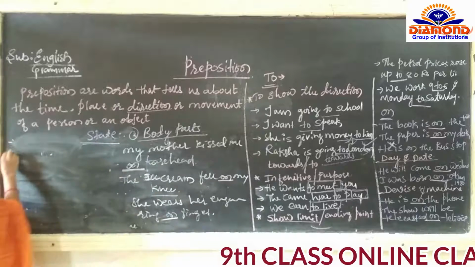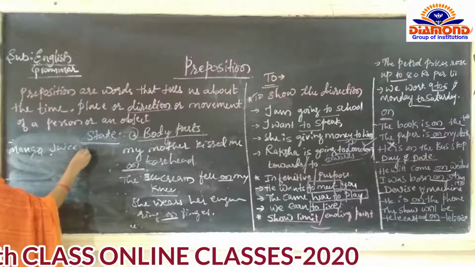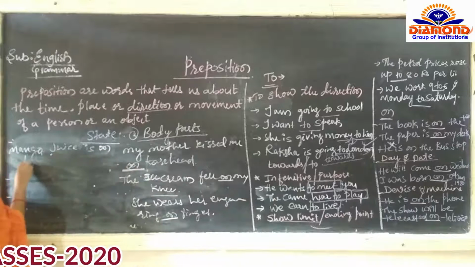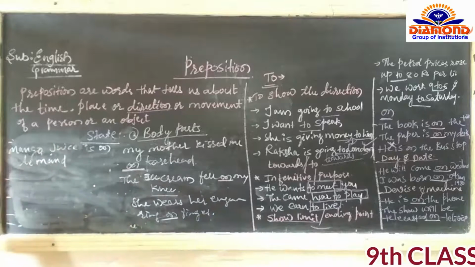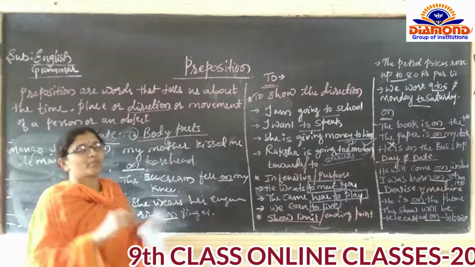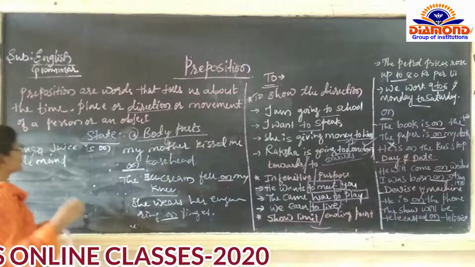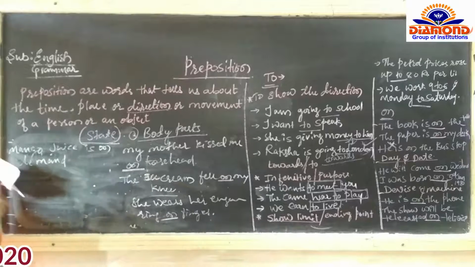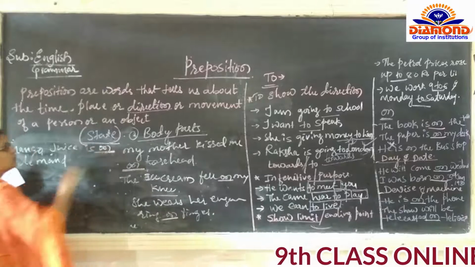State. Mango juice is on demand. How is the state of mango juice here? Mango juice का तो बहुत ही demand है अब market में. Position we are going to tell here. So for this also, for the state, किसी भी चीज का state अवस्था के लिए भी हम on ही use करते हैं.